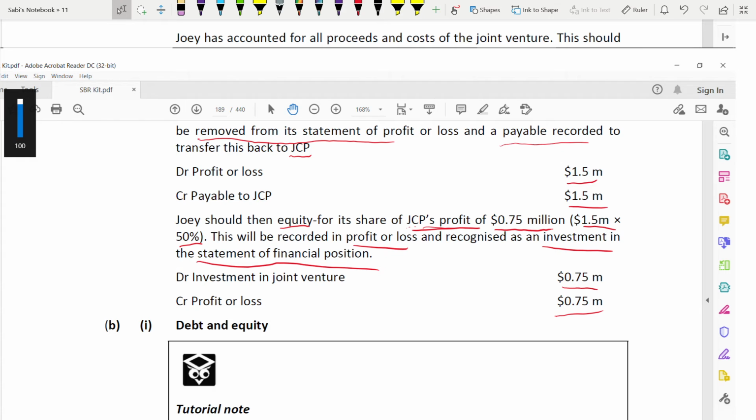Joint venture is under IAS 28. When we are studying associates, the joint venture topic is not too big, it's very small. So whenever a question comes on it, it should be easier for you to get the marks, because the areas covered under joint arrangements, joint operation or joint venture, are not too big. It's a small standard.